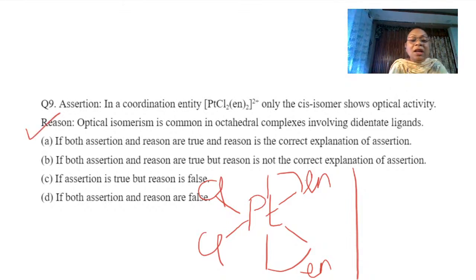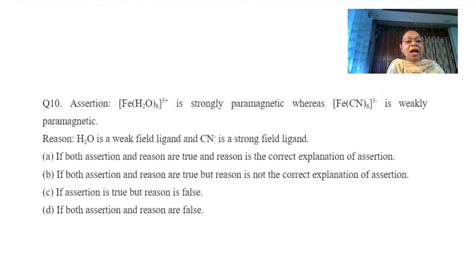This is also correct. Both are correct by themselves, but the reason is not complying with why the cis isomer shows optical activity. So the assertion and reason both are true, but the reason is not the correct explanation for the assertion. So the answer is B.